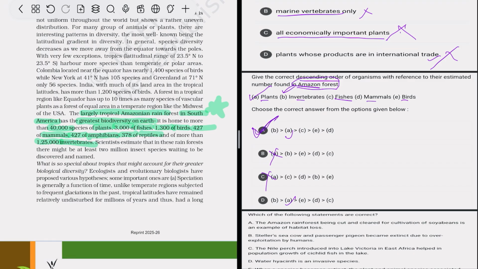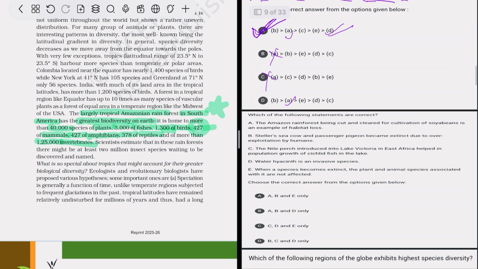So option E is correct. We can see mammals come at the end, 427, so option D at the end, right? So option A is correct.